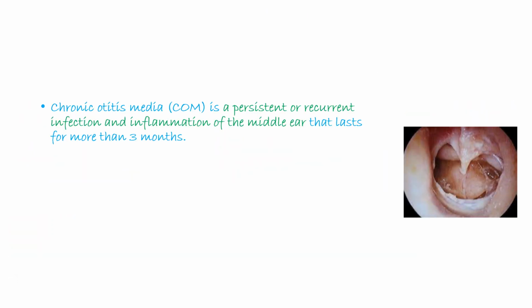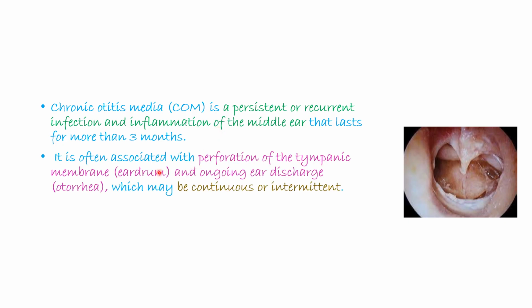So chronic otitis media is the persistent and recurrent infection and inflammation of the middle ear that usually lasts more than 3 weeks. According to the country you're in and the guidelines that you use, some ENT doctors will advocate it being greater than 2 weeks, some 3 months. It is often associated with perforation of the tympanic membrane, the eardrum, and ongoing discharge, that is otorrhea, which may be continuous or intermittent. So in the diagram, you can see we're in the middle ear, and you can see the already perforated tympanic membrane.